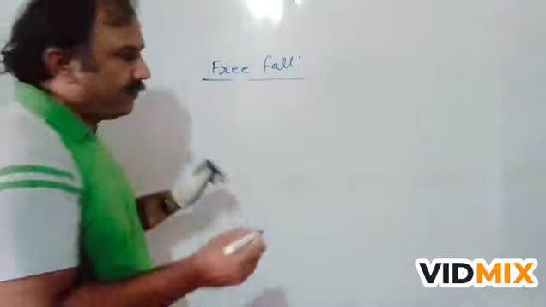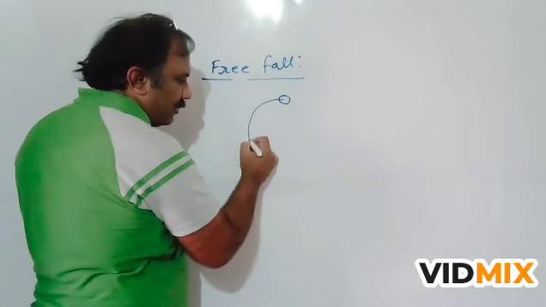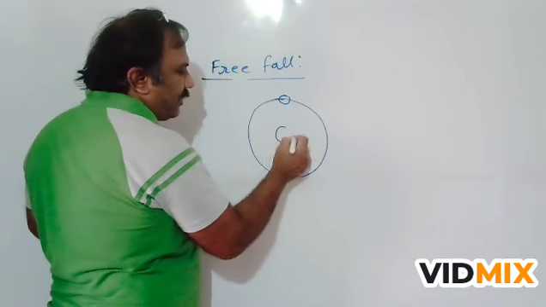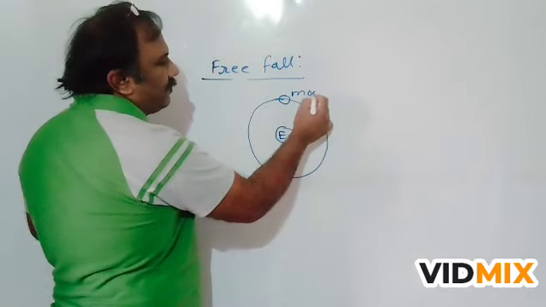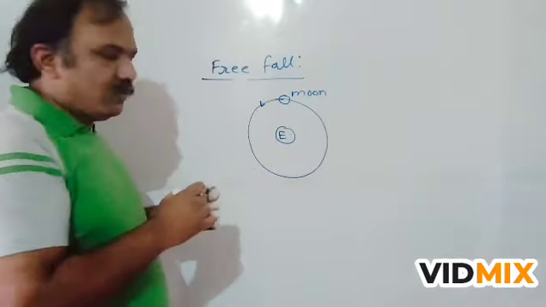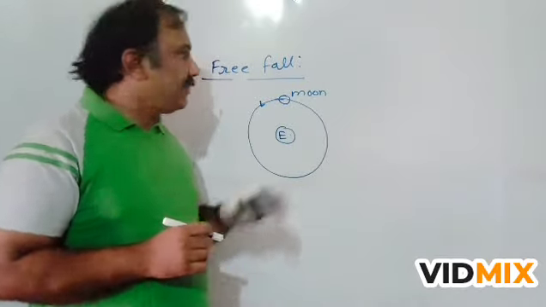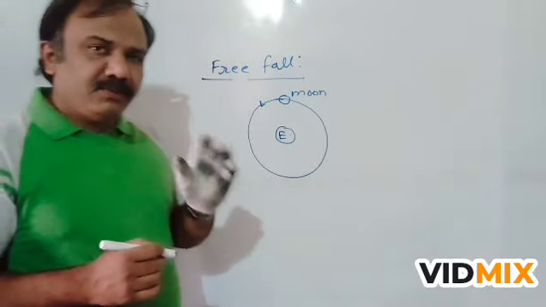Motion of moon. We know that moon revolves around the earth in a circular orbit. This is earth and this is moon. Moon is revolving around the earth. Is it a free fall? Yes, because we know that